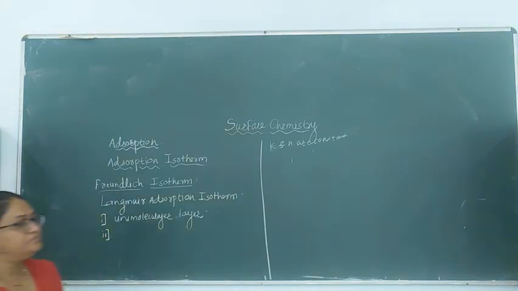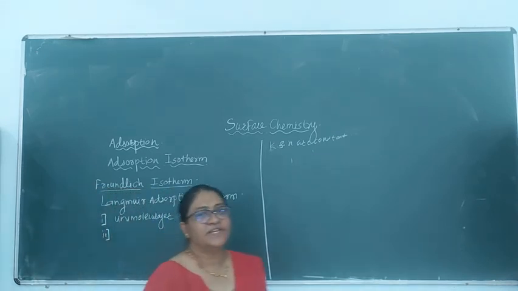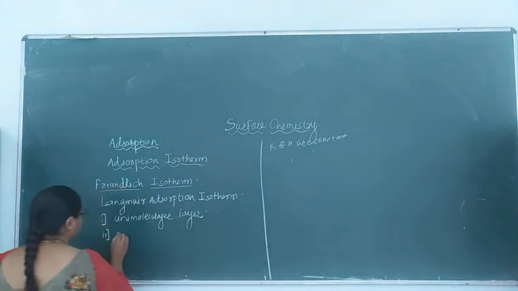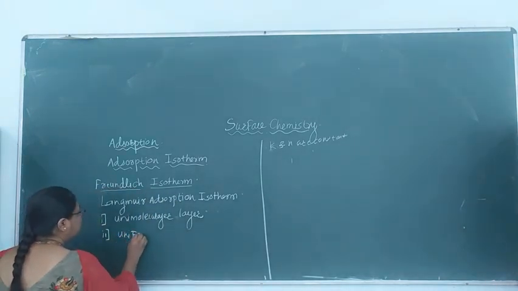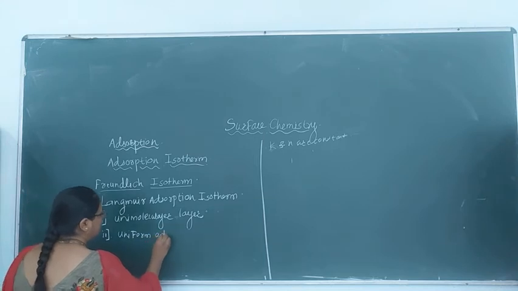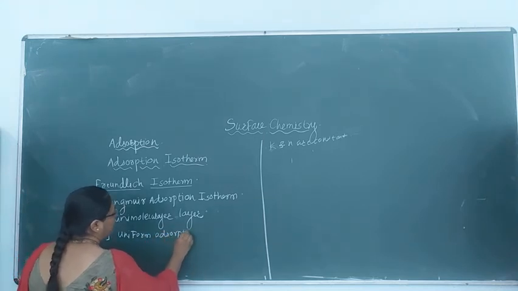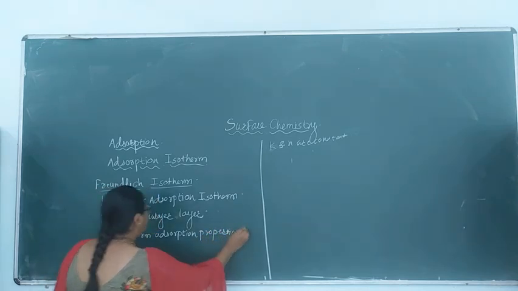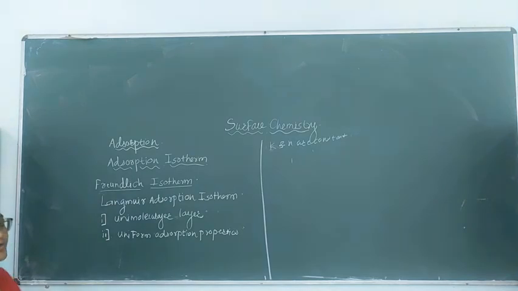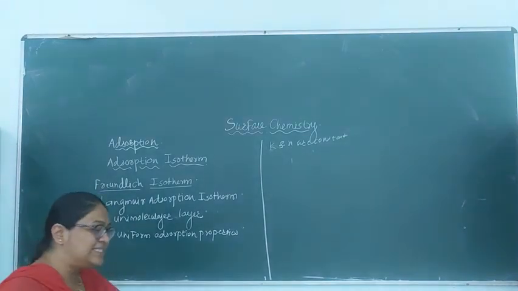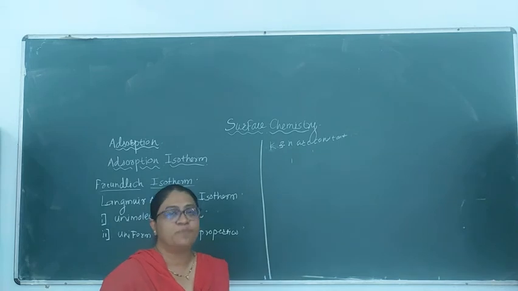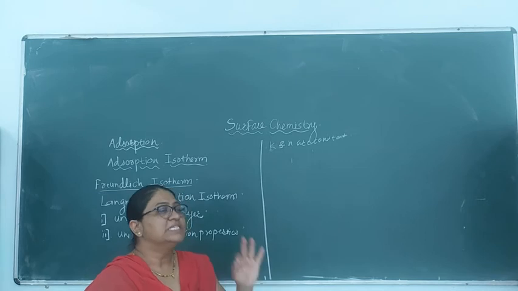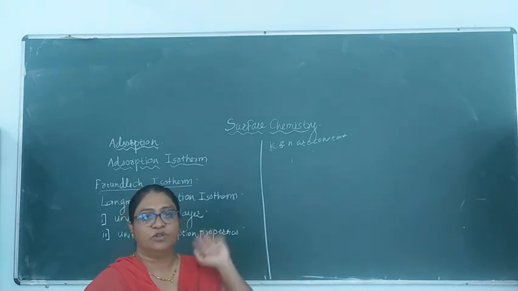Now, the second assumption: the solid surface has uniform properties of adsorption. What it means is that all the elementary spaces present on the solid surface have the same affinity for the gas molecule.